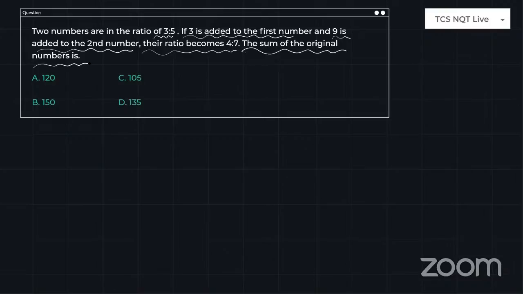I will tell you this with a shortcut first. So just look at what the shortcut is. What is the question they're asking for? The sum of the original numbers. What is the ratio of the original numbers, guys? 3:5. Am I right or not? Just for your clearance, I erased the screen. So the sum of the original numbers is nothing but a multiple of the sum of the ratio, which is 8. So your answer must be a multiple of 8. Am I right or not?